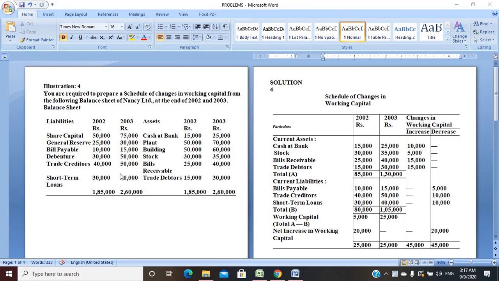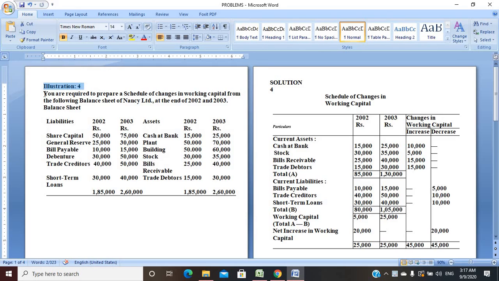Okay, students. So we're moving further to another question and solutions related to that, same for the working capital. So moving to a further question, there's an illustration number 4 here. In this illustration, you are required to prepare a schedule of changes in working capital from the following balance sheet of Nancy Limited Company at the end of 2002-2003 balance sheet, right?